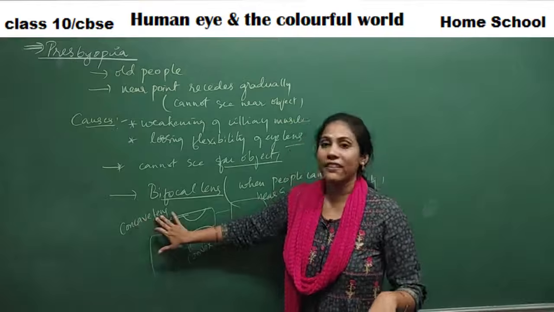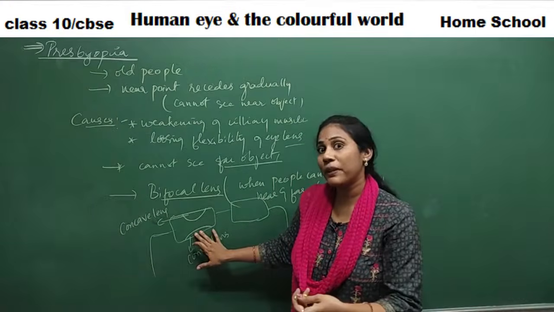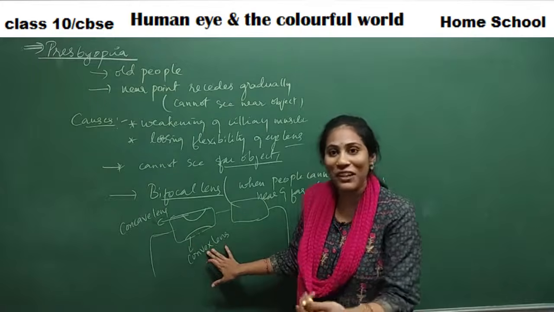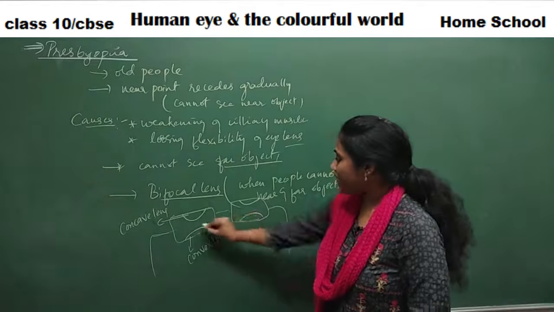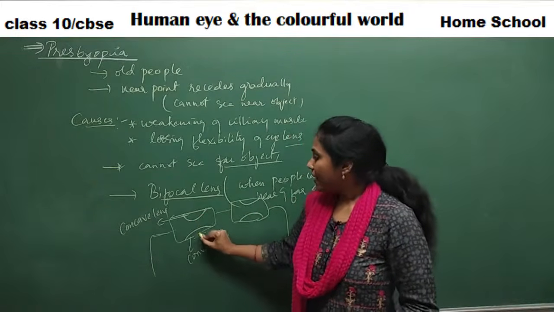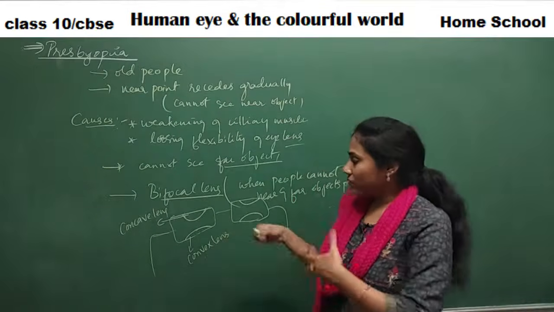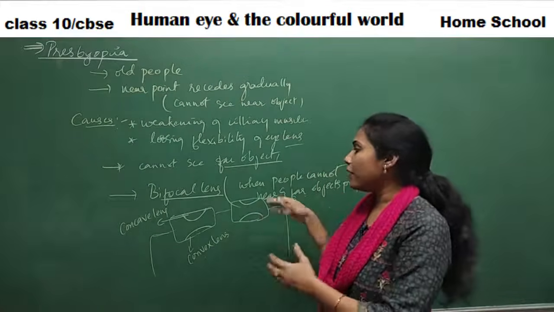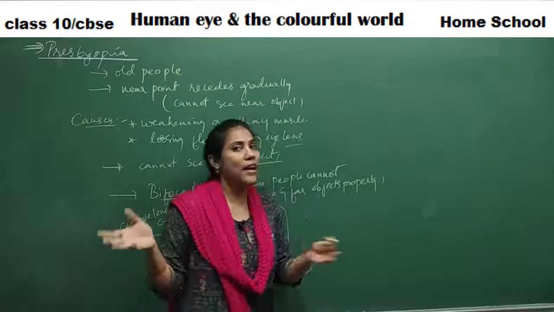Okay, see, when you cannot see far away objects, how do you correct it? By using a concave lens. When you cannot see nearby objects, that is hypermetropia, how do you correct it? By using convex lens, right? So in the glasses of spectacles, the upper part is a concave lens, the bottom part is a convex lens. Okay, so that's how when people use such a bifocal lens, they are able to see near and far away objects.